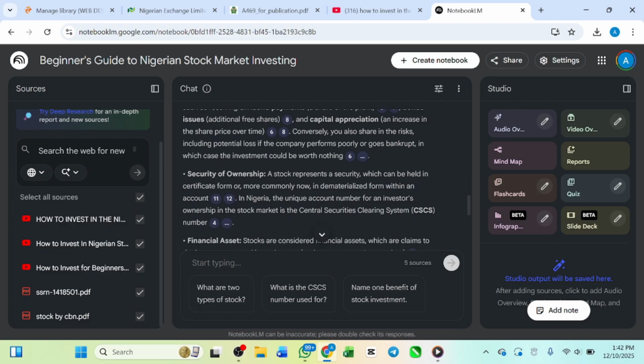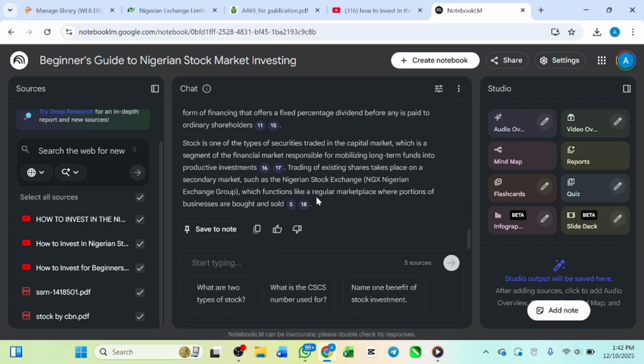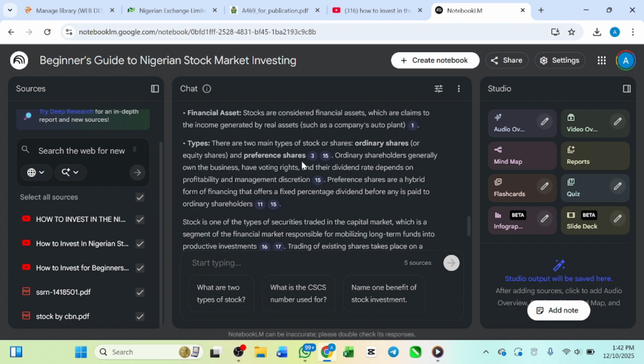Okay, so now, but we want to create a full ebook, right? You can go ahead and be writing everything step by step, but in this particular aspect, this is what we are going to do. It depends on how you want the ebook to be, how many pages of ebook you want to create from this.